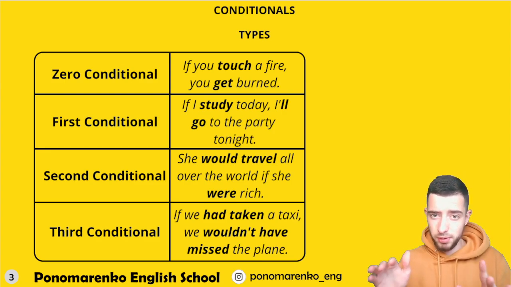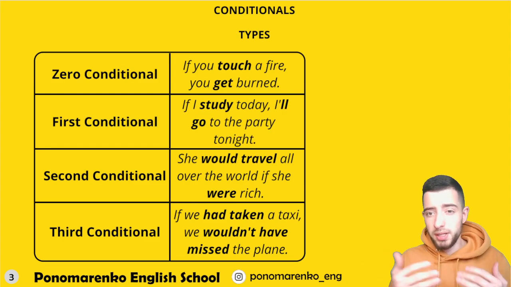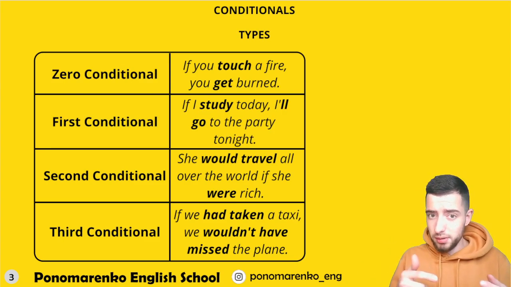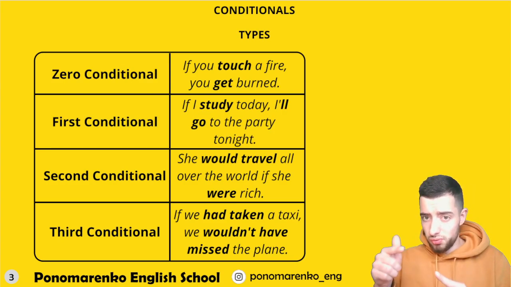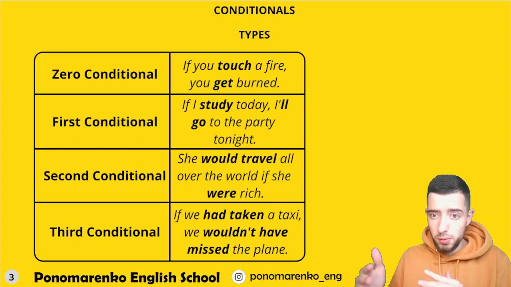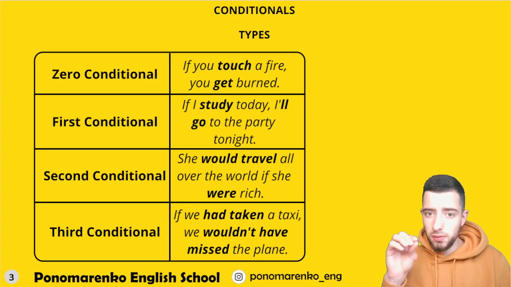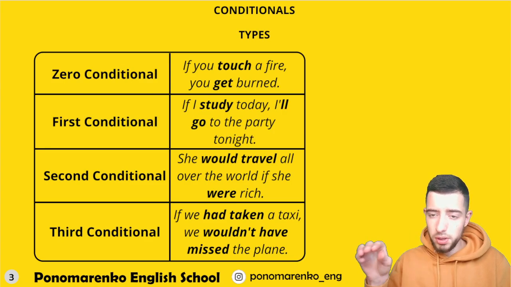Present simple, okay? First conditional: if I study today, present simple, I will go to the party tonight, future simple. Second conditional: she would travel, would plus just the verb in the first form, the bare infinitive. You know what a bare infinitive is? I hope yes. If you have questions, you can let me know. But anyway, next: all over the world, if she were rich. So, were rich, past simple.